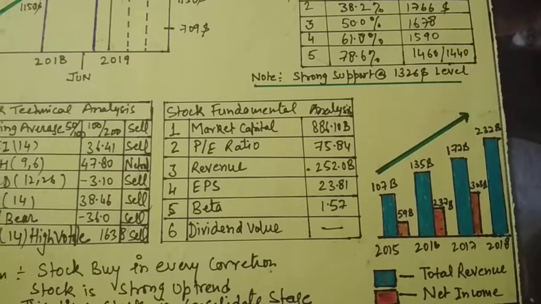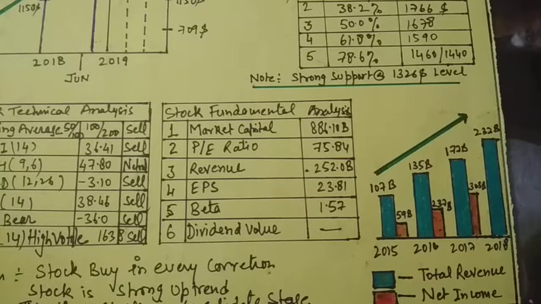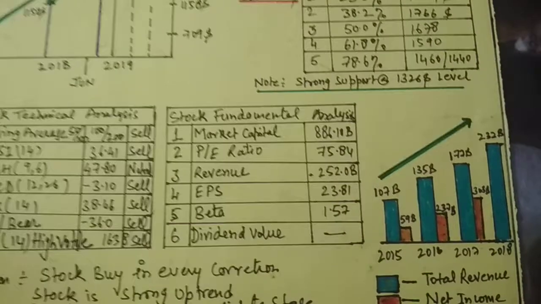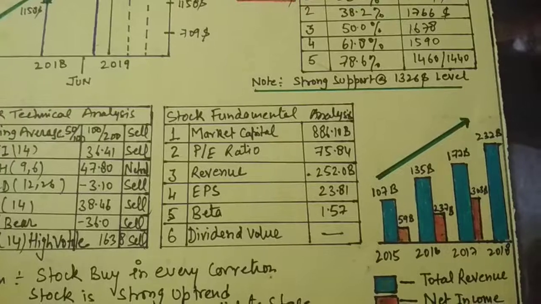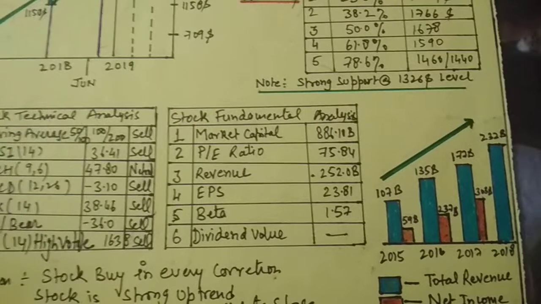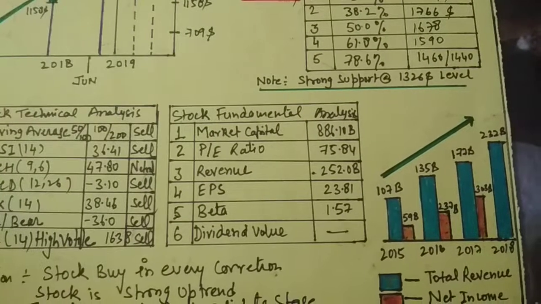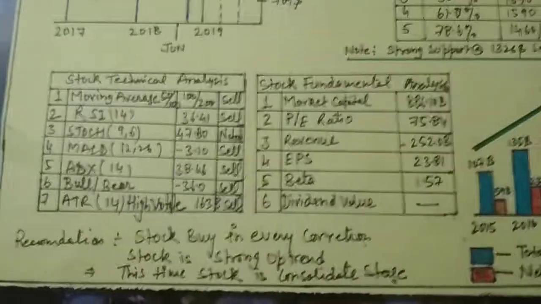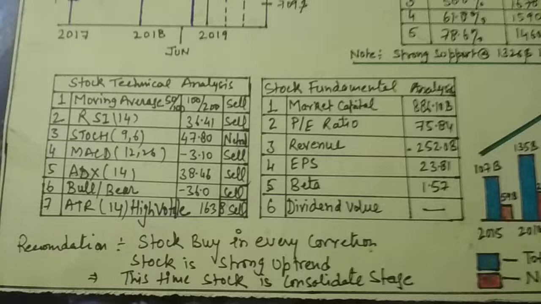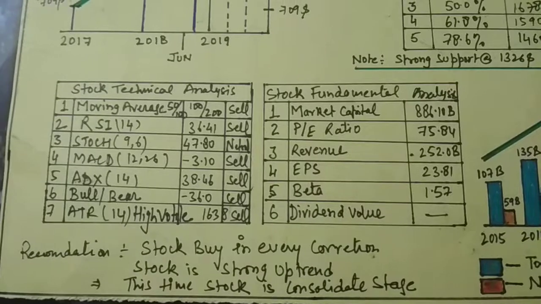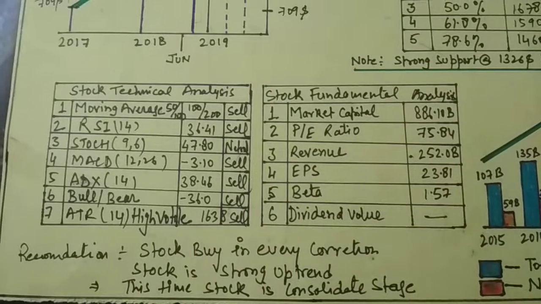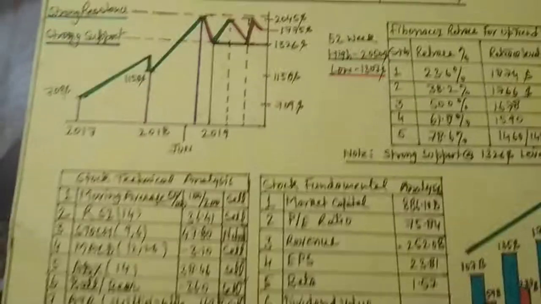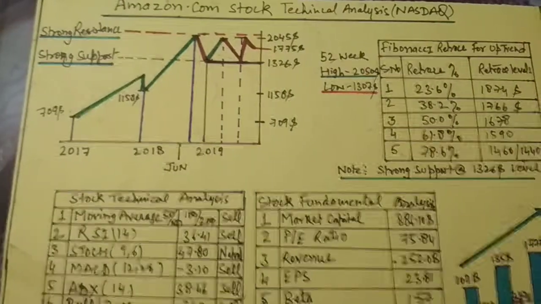That's the chart. It shows Amazon stock makes good profit and good revenue on a year-over-year basis. So that is the big reason for buying this stock. And my recommendation is to buy the stock on every correction. The stock is in a strong uptrend, but this time the stock is in a consolidation stage. You can see this. There is a consolidation stage.